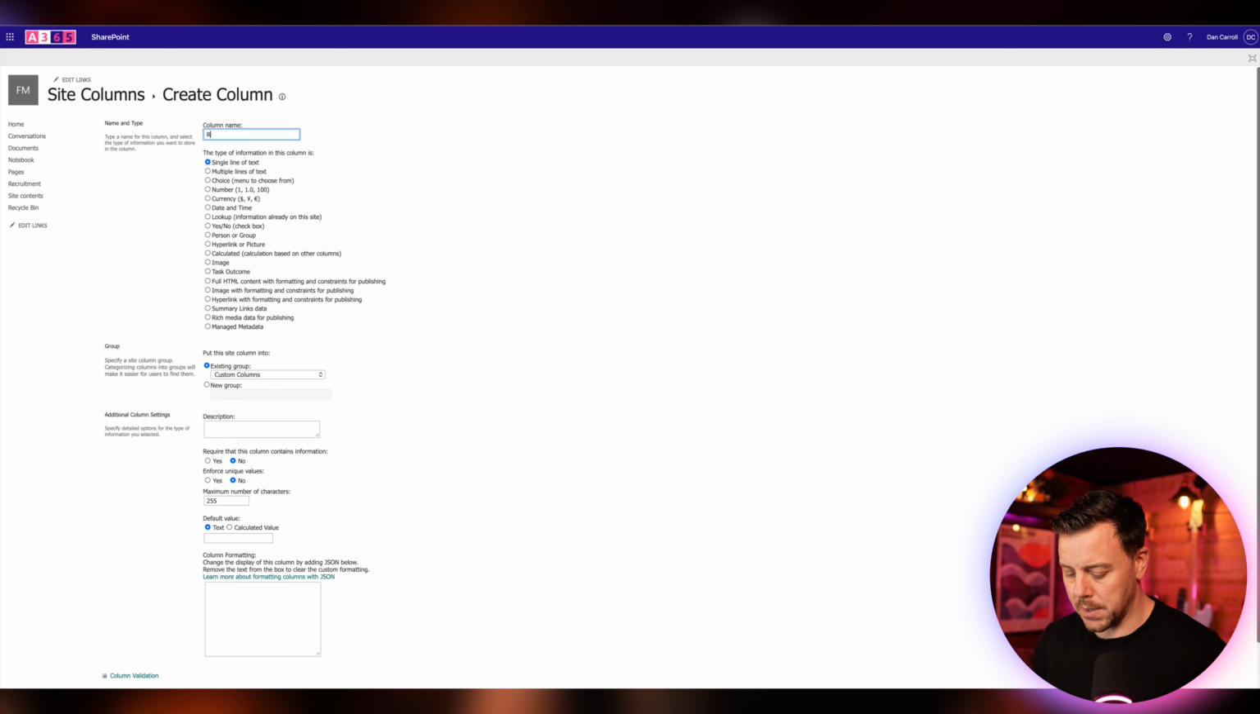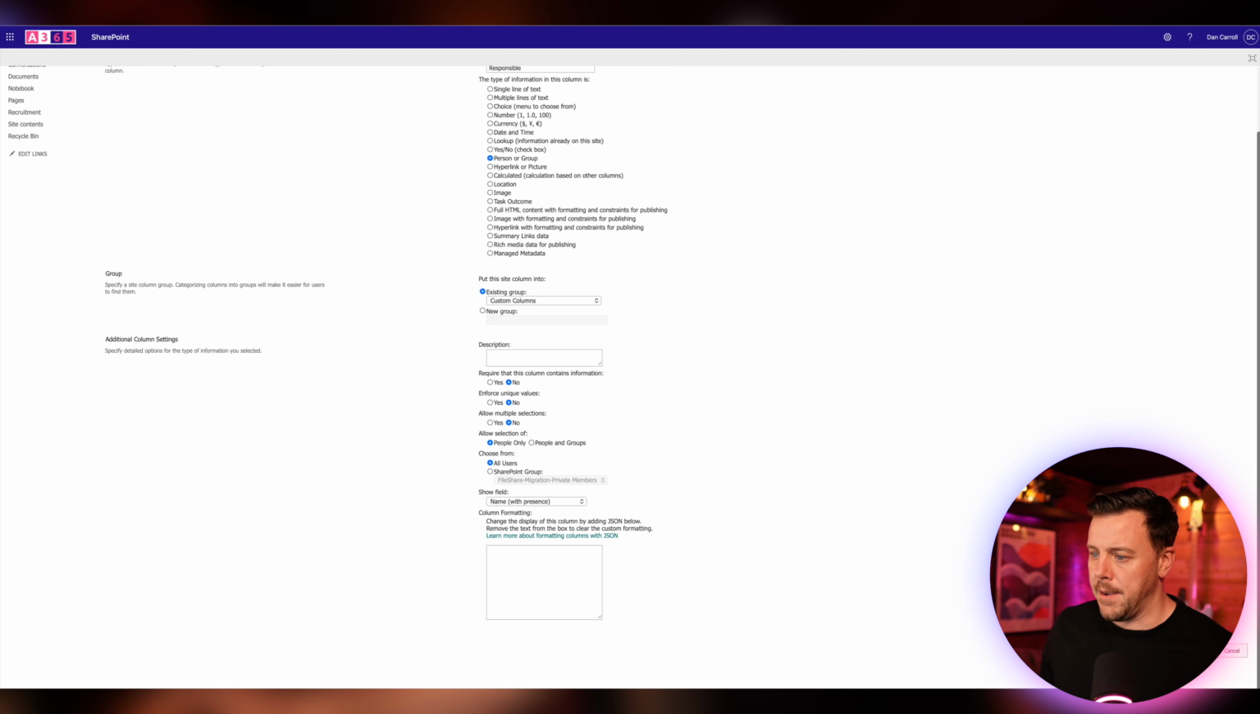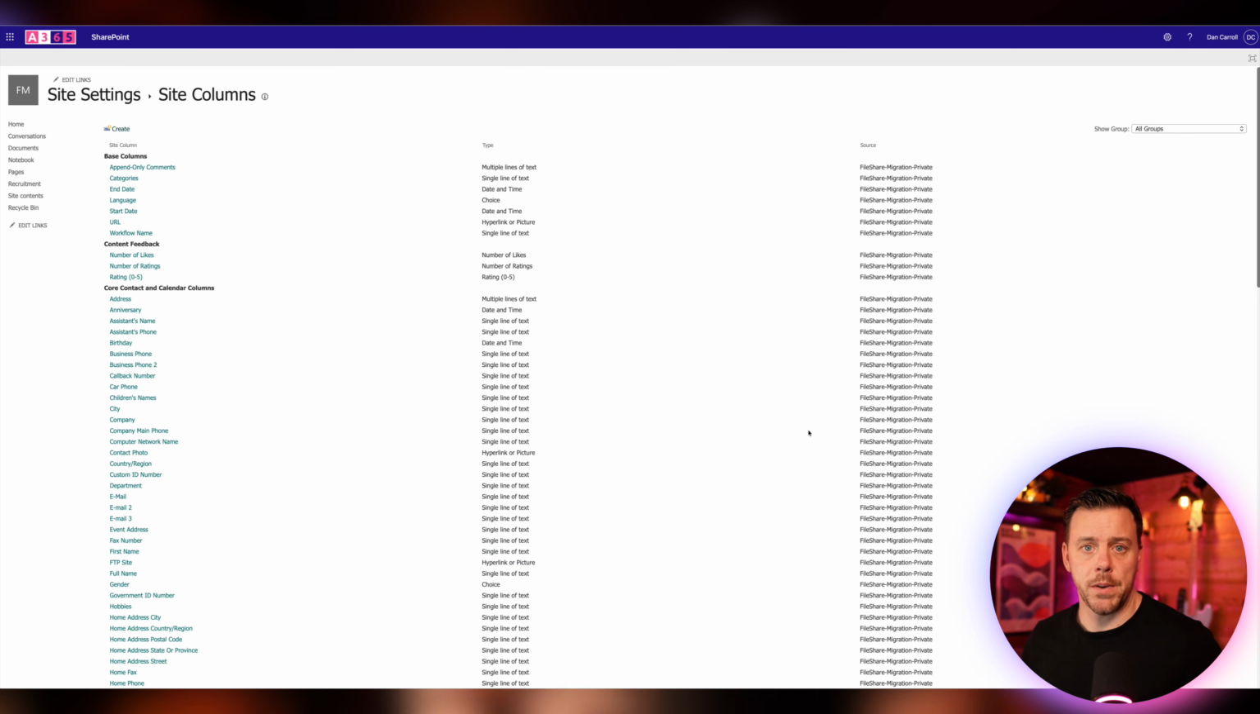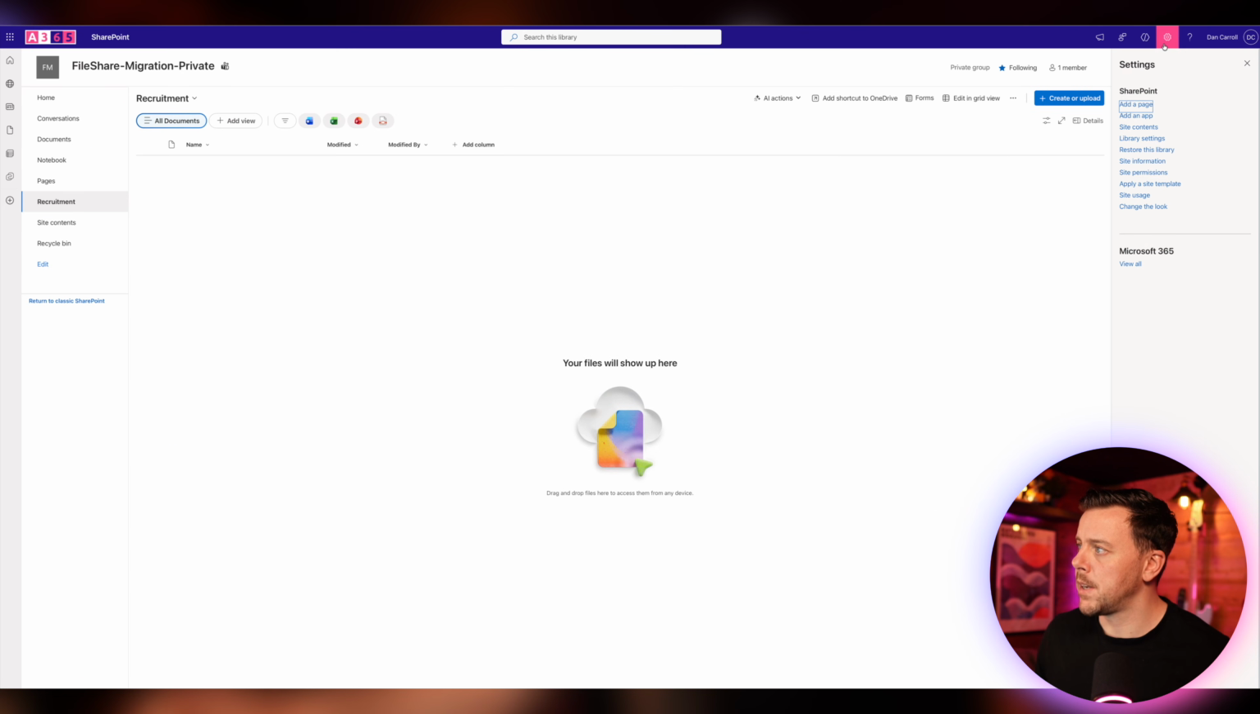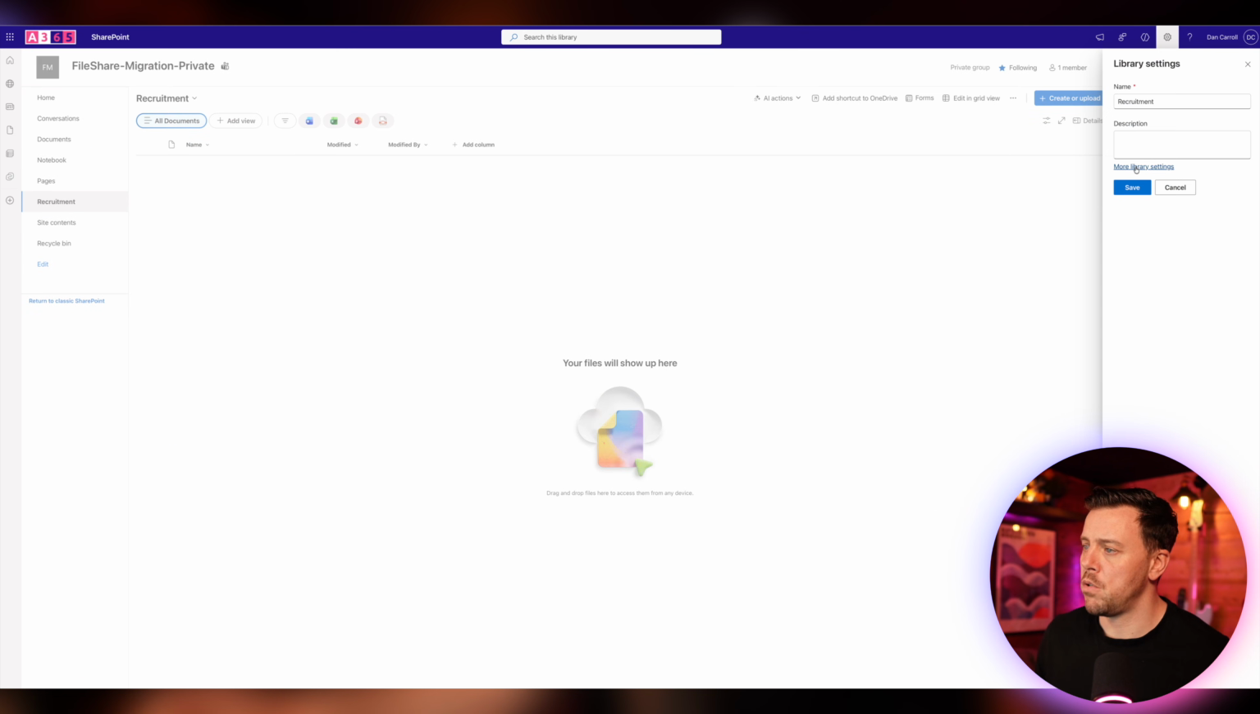And we'll call this responsible. And we'll make it a person or group. And then we will just say okay. So now we've created those columns and we can reuse them again and again in any library we want. So we'll come back to our recruitment library. We can come up to the cog and we go to library settings, more library settings.